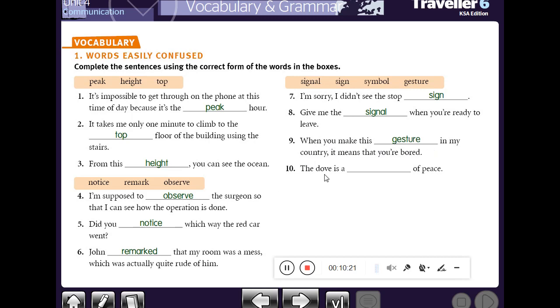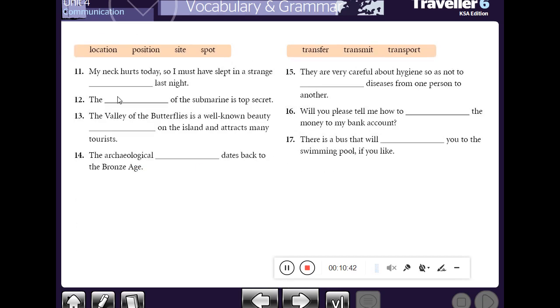The dove. Pay attention to the word the dove. Dove here means a bird, often used as a symbol of peace. The dove is a symbol of peace. Okay, let's move to the other groups.